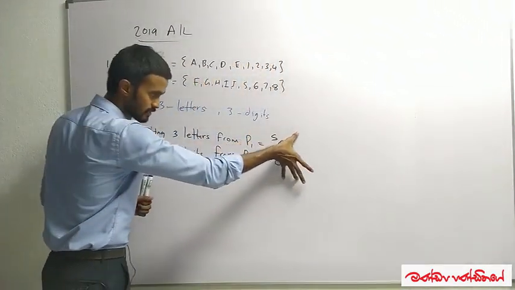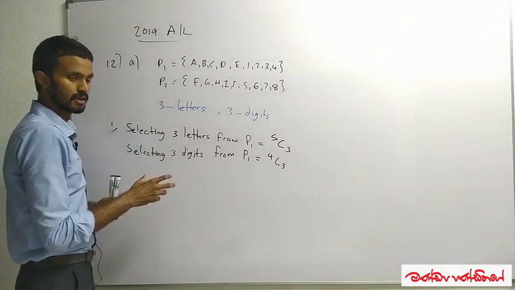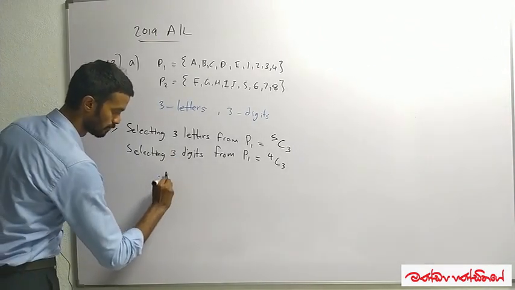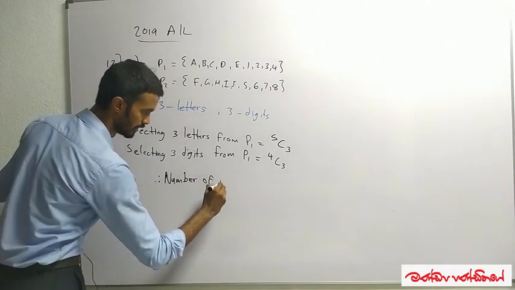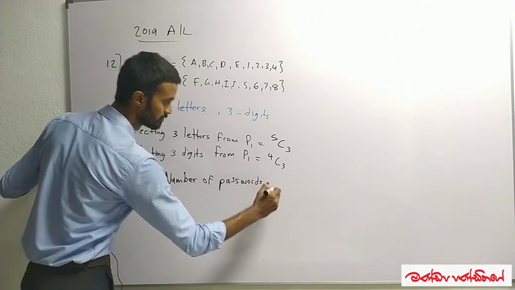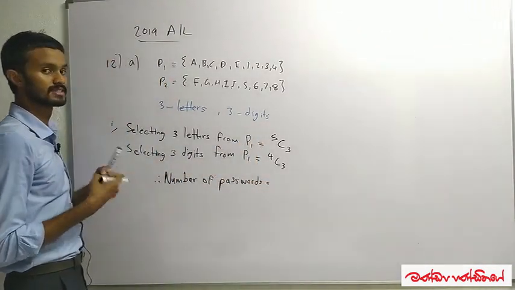We did the selection. We did selecting 3 letters from P1 and 3 digits from P1. So after the selection method, the number of passwords will be given by, first, how many ways we can select.